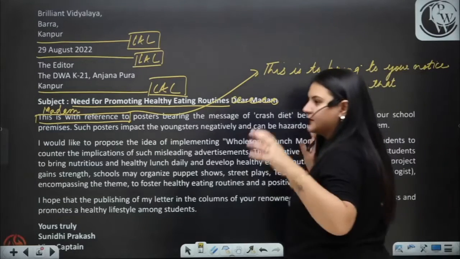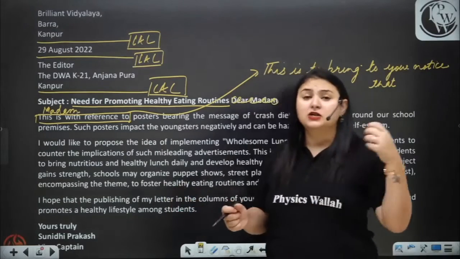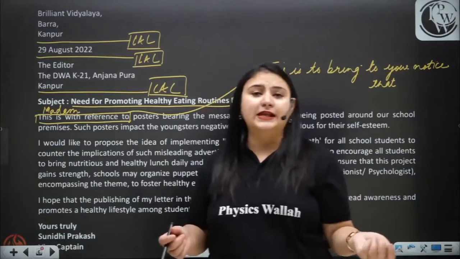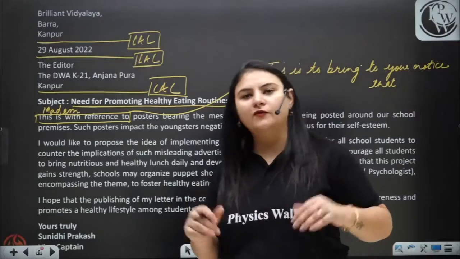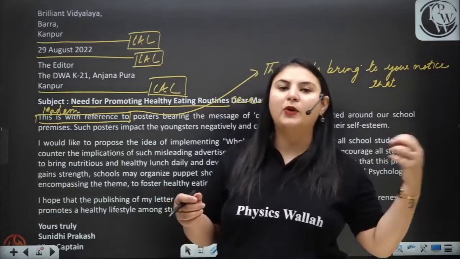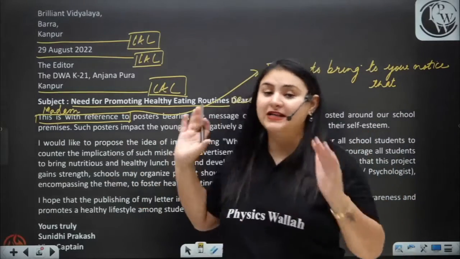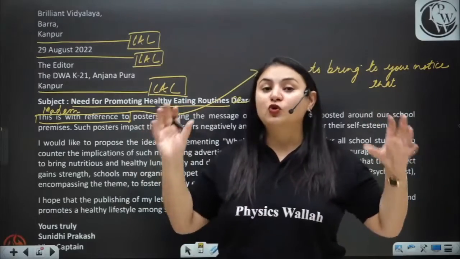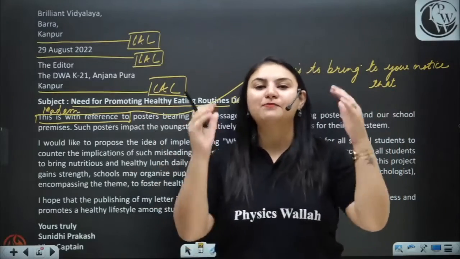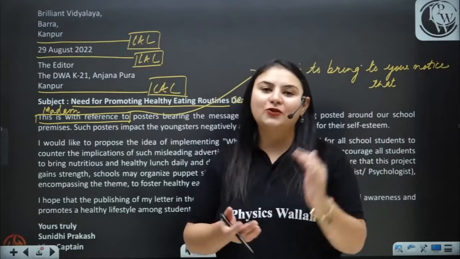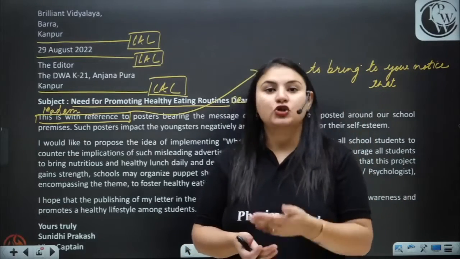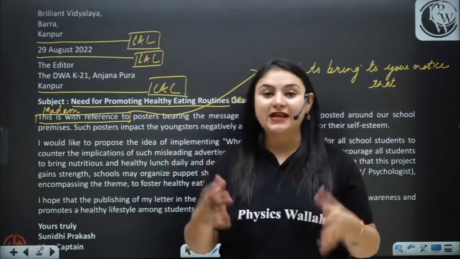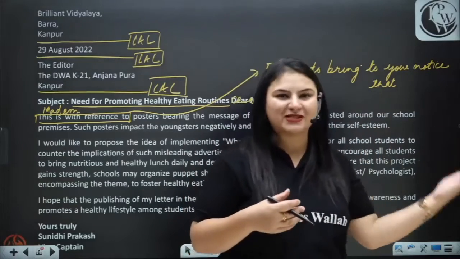Now, if we look at this body, this is a wonderful body. The choice of words is excellent. How can you develop this kind of words? If your writing skills are very good, you can also write a letter like this. But if you do not have such a good vocabulary, please beta, I insist that you should start reading. You should start reading the examples of the letters given in your specimen books.